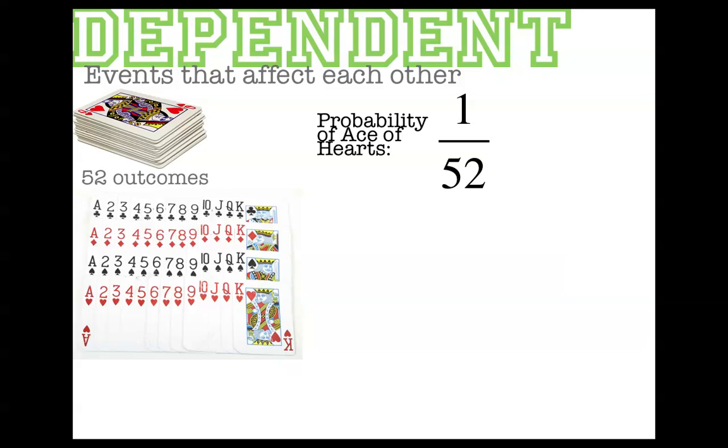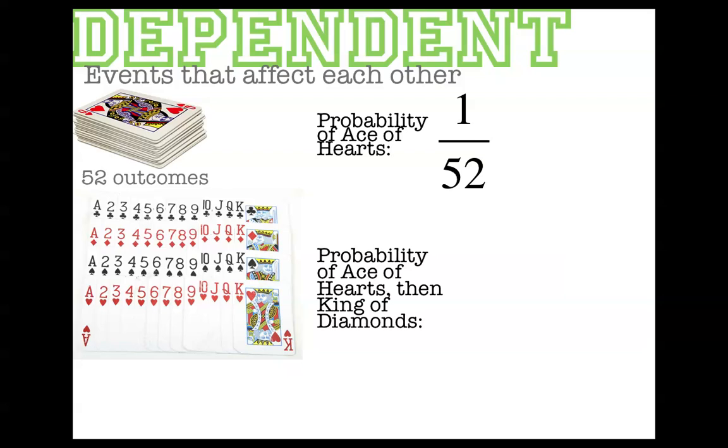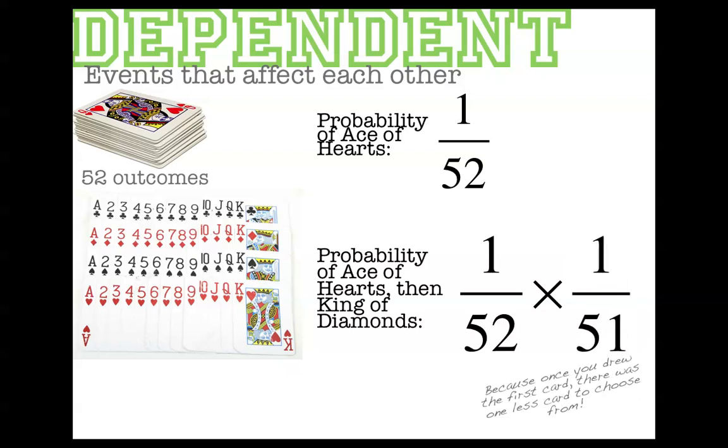But let's say you drew two cards. That's two events. And the probability that you draw an Ace of Hearts and then on your second card you draw a King of Diamonds would be 1 out of 52 for your first card, but then when you draw your second card, the probability of getting the King of Diamonds isn't 1 out of 52, it's 1 out of 51, because once you drew your first card, the deck doesn't have 52 cards in it anymore.